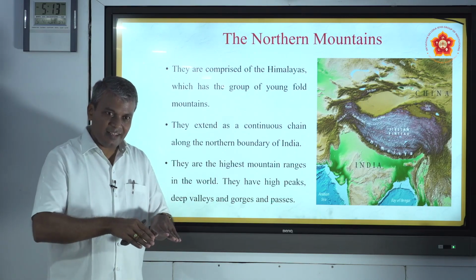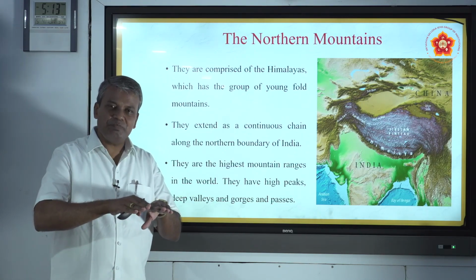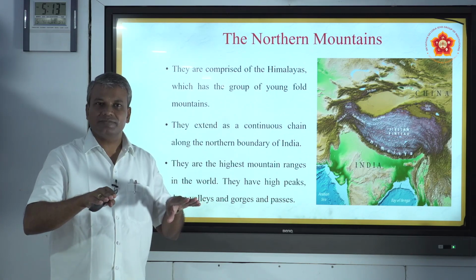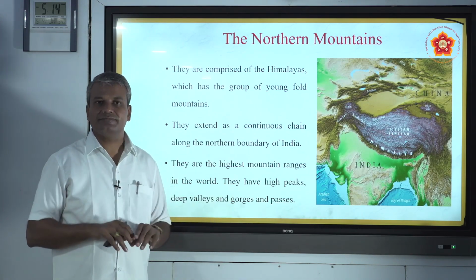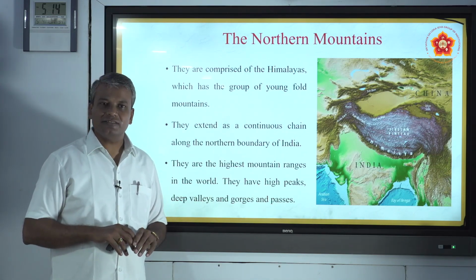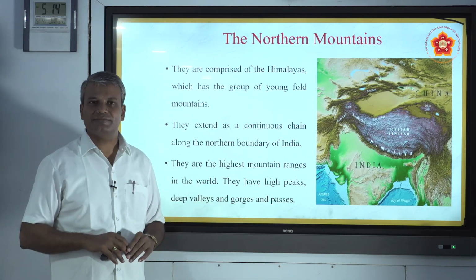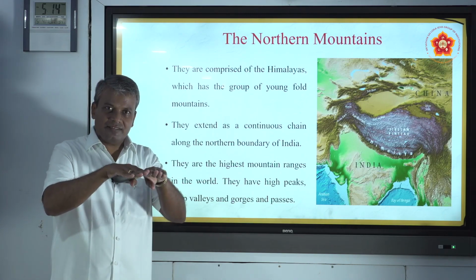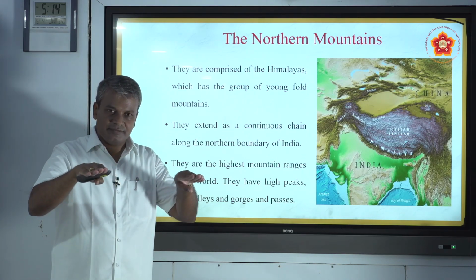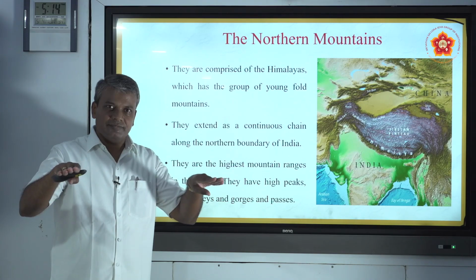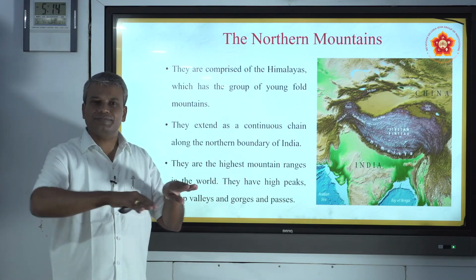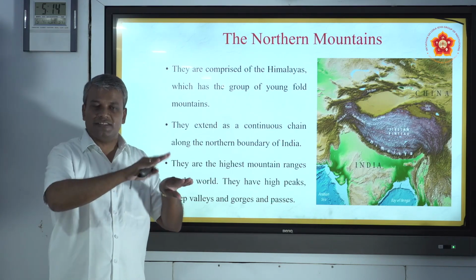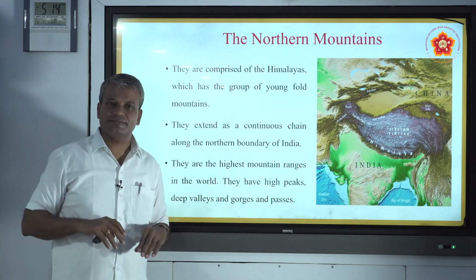It tears the land or earth into parts and they start moving away from each other. That is called divergent movement. The earth starts moving like this. The depression part will be filled with water. This is how the oceans and continents are formed.